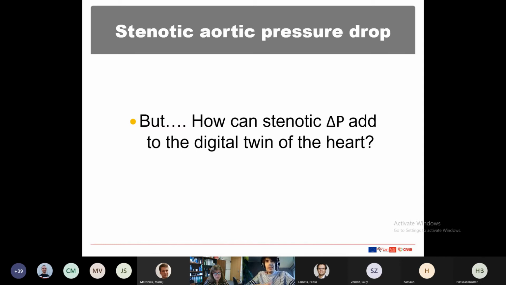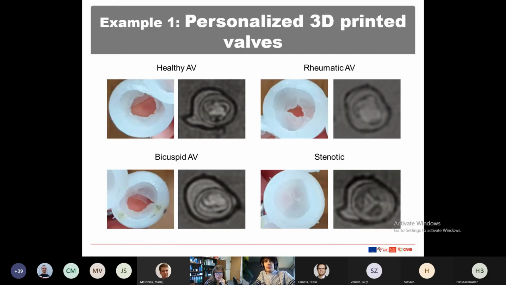So I have been speaking in general about pressure drop, which is kind of a dinosaur, together with ejection fraction, in cardiology. But how does that head to the digital twin picture of the heart? Well, I will give two examples. I will try to be as fast as possible. So the first one that we can do is we can personalize 3D printed valves. This is in the same direction as Peter was just speaking now. But I will say what we did.